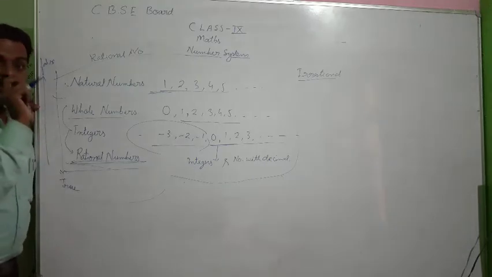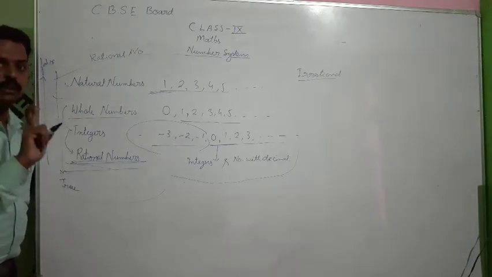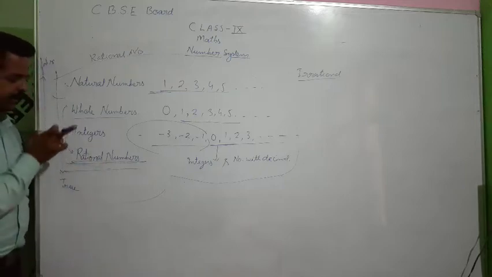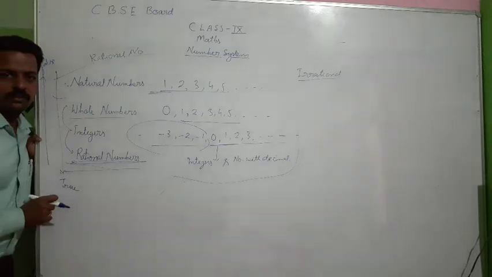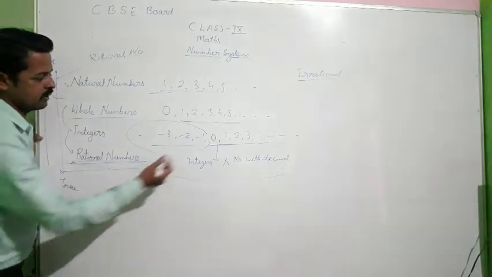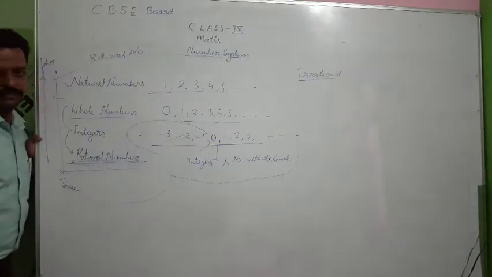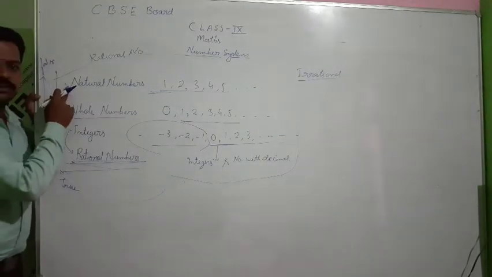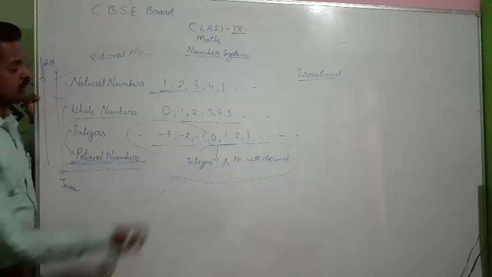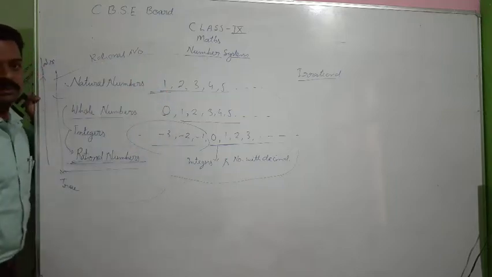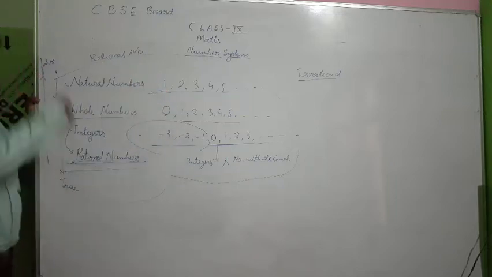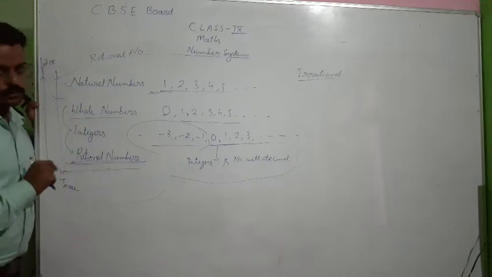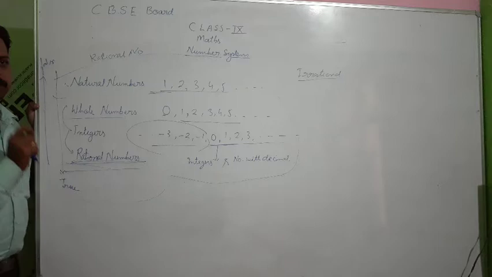Just focus on the word every. Every means what? There should not be anything left. Now if I ask a question like this, every integer is a whole number, you will say no, because negative numbers are not there in whole numbers. Now if I ask you, every whole number is a natural number, again the answer will be false, because 0 is not present in natural numbers. So in reverse order, the answer will be false. In downwards order, the answer will be what? True. So please keep this in mind.